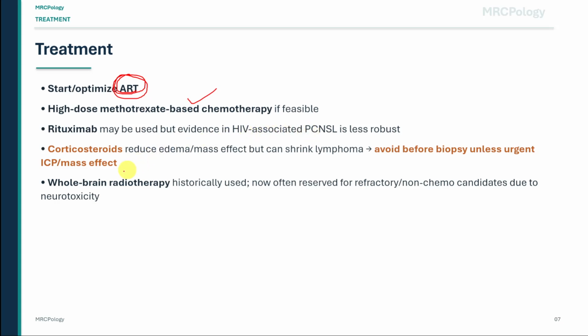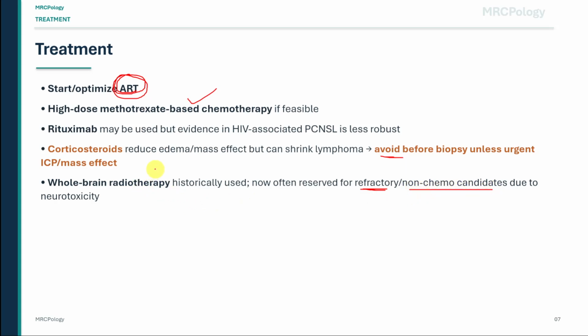Corticosteroids reduce edema and mass effect, so they may be needed if there is urgent raised intracranial pressure. But the exam trap is that steroids can shrink lymphoma and reduce the diagnostic yield of biopsy. So avoid steroids before biopsy unless there is urgent mass effect or raised intracranial pressure. Whole brain radiotherapy was used historically, but now it is often reserved for refractory disease or for patients who cannot receive chemotherapy because of the risk of neurotoxicity.